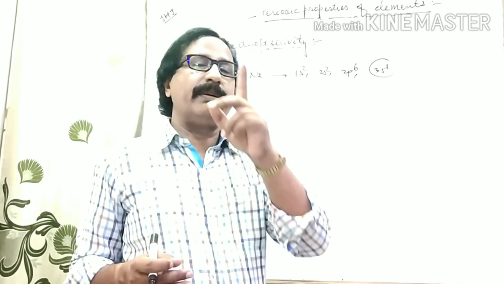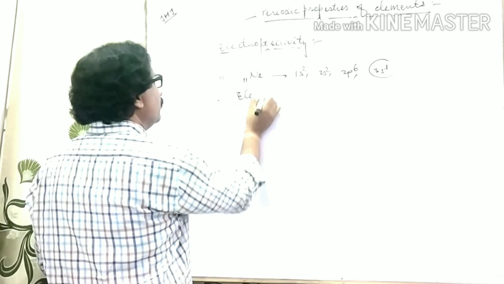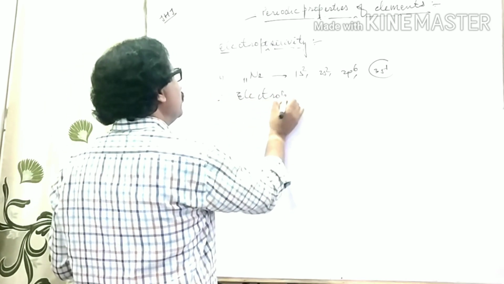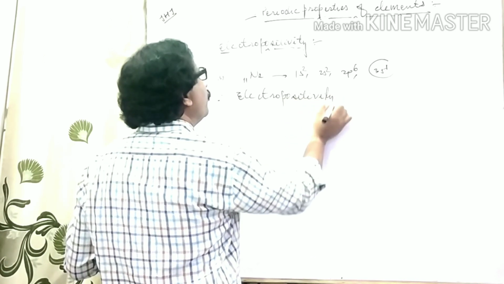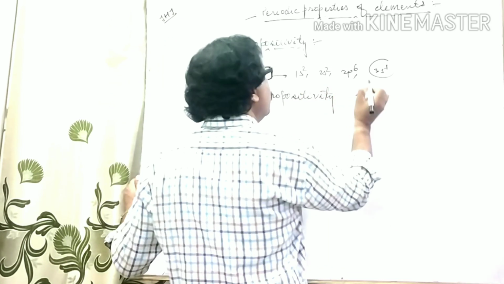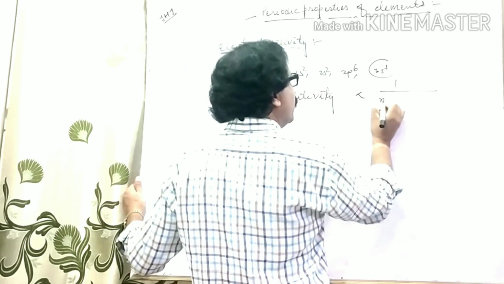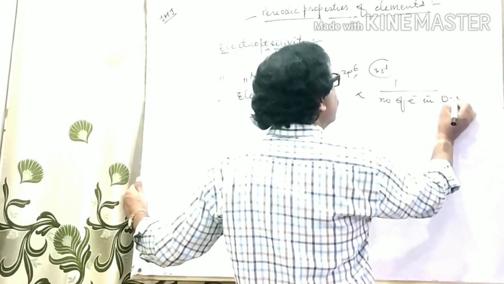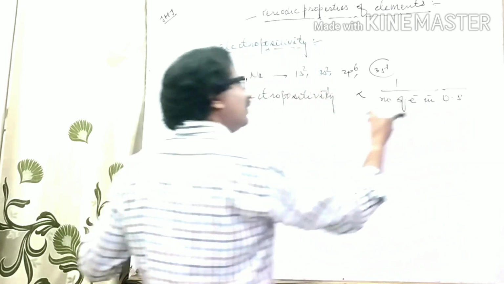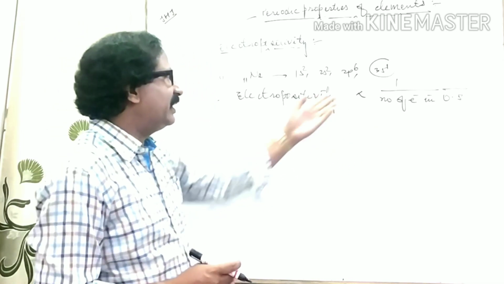Then you should remember one relation. Electropositivity is inversely proportional to number of electrons in OS. OS means outermost shell.